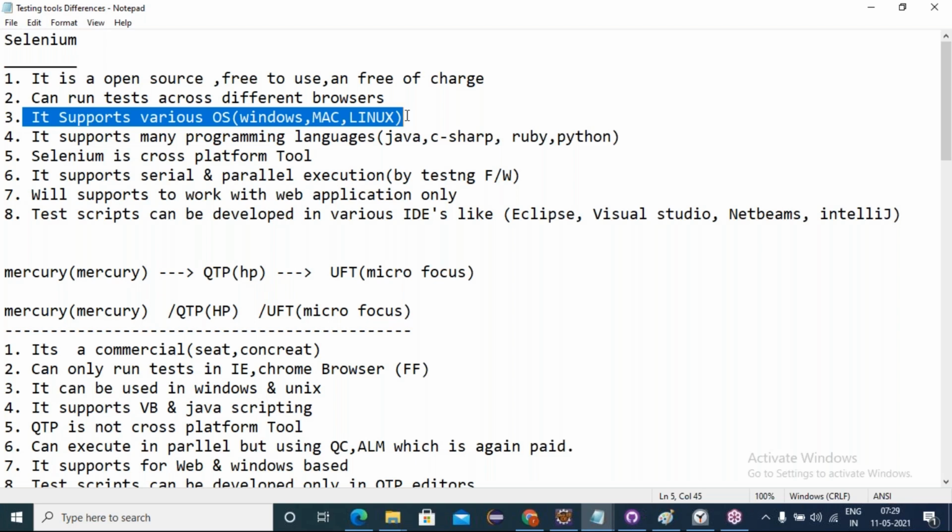Java is a platform independent programming language. Java can be installed on any platform, and I can develop my Java programs on any of the platforms.